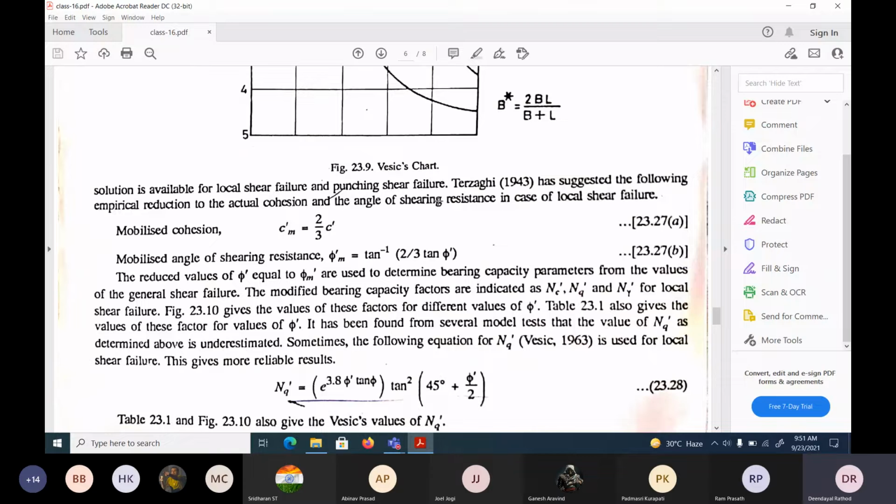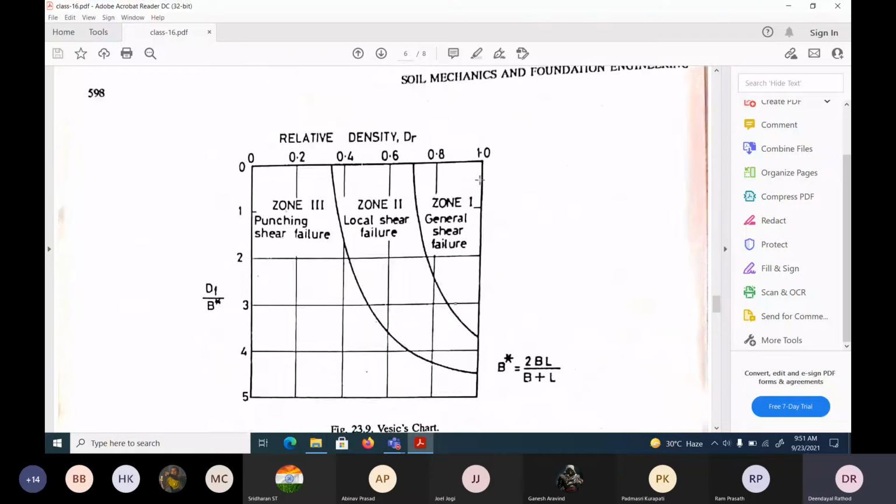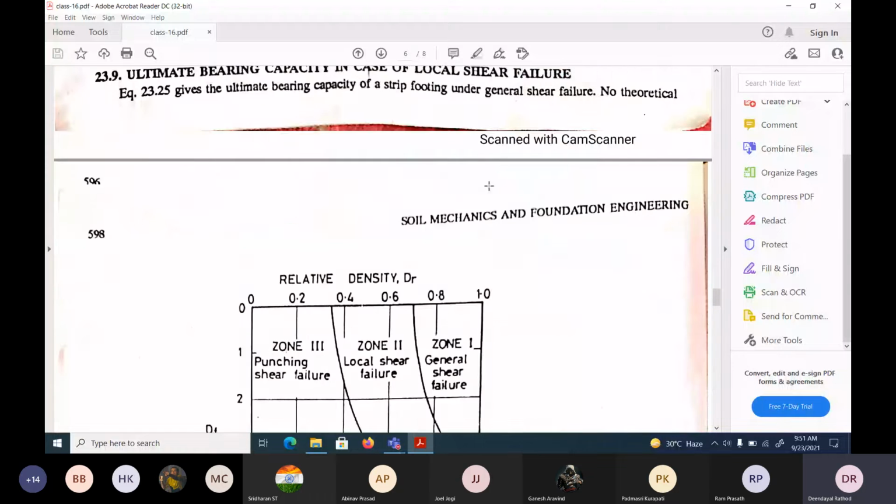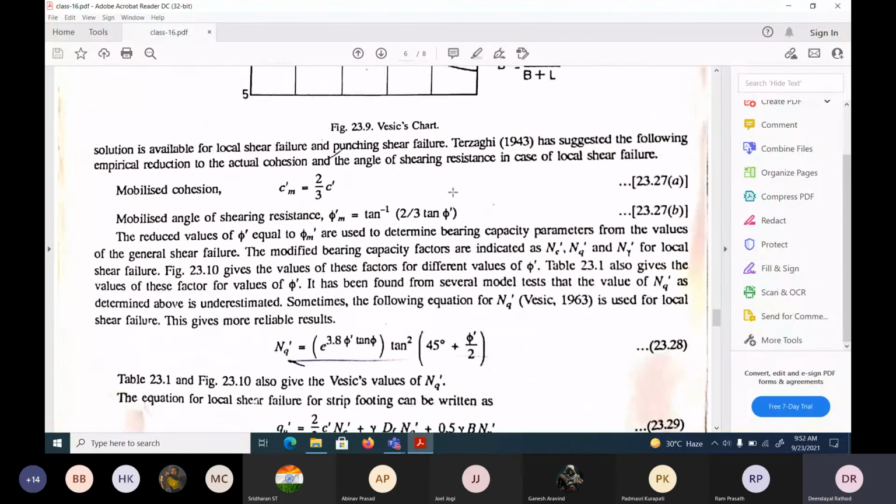Now we are focusing on Terzaghi. What Terzaghi says is, in case of a local shear failure, how the equation will change. For a local shear failure, he has suggested the following empirical relations for the cohesion. He has taken the mobilized cohesion, Cm, which would be equal to 2/3 of C dash. C dash is the actual cohesion, whatever we are finding.